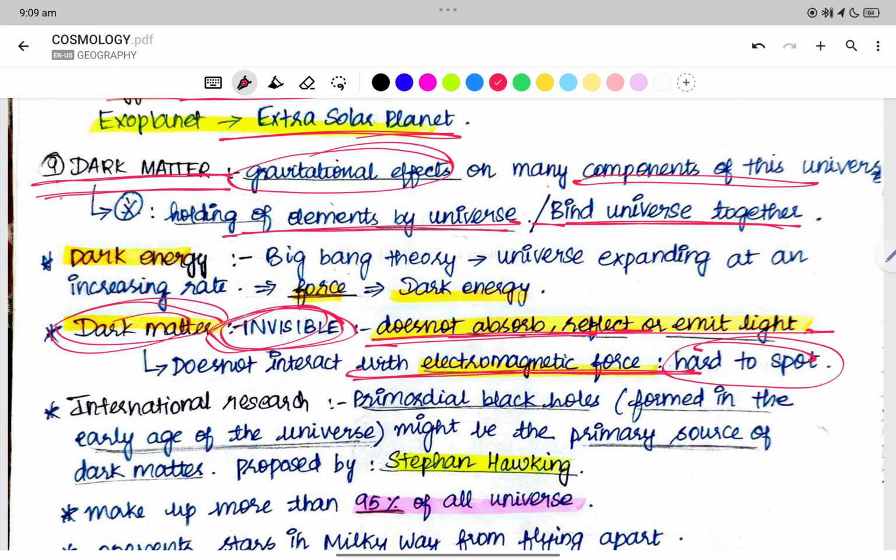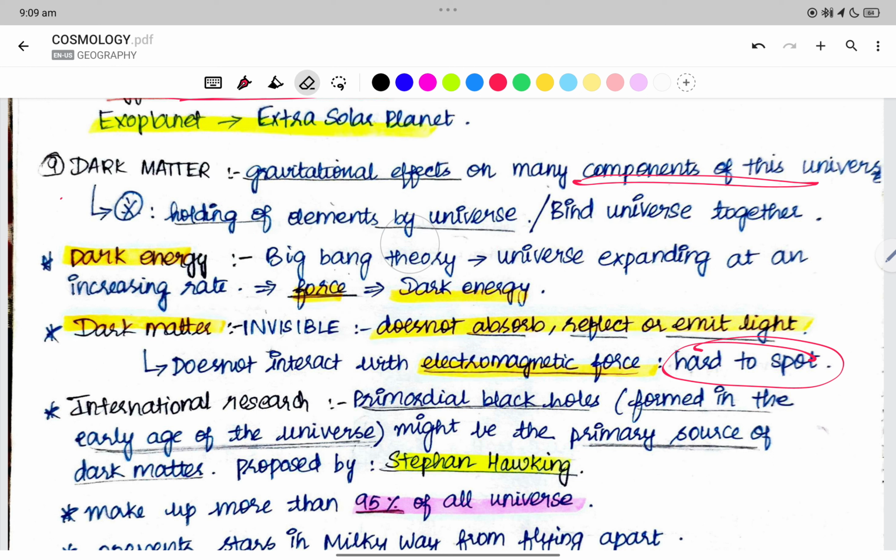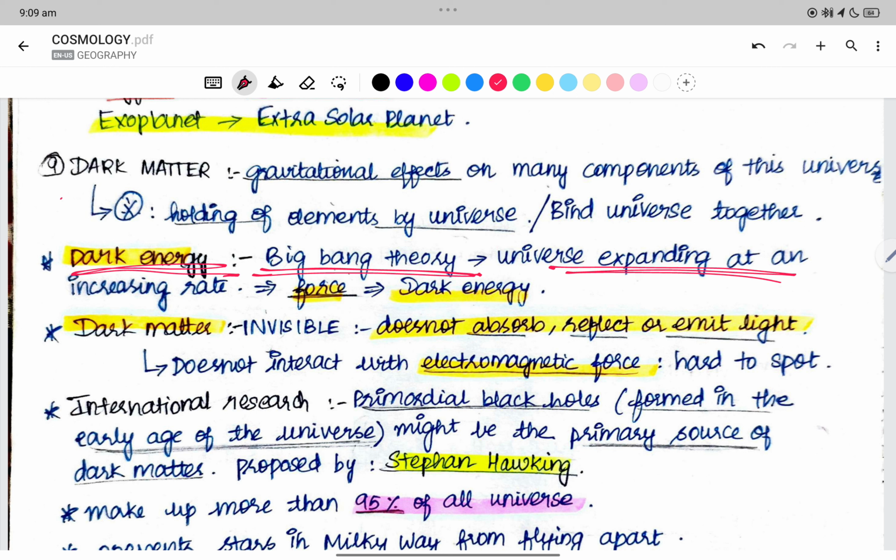Now what is dark energy? It is nothing but a force. Again, this force is also not reacting with light or electromagnetic energy, right? Gravitational is a force. Likewise, dark energy is a force. After the Big Bang theory, the universe is expanding at an increasing rate. The force behind the expansion of the universe is what we call dark energy.